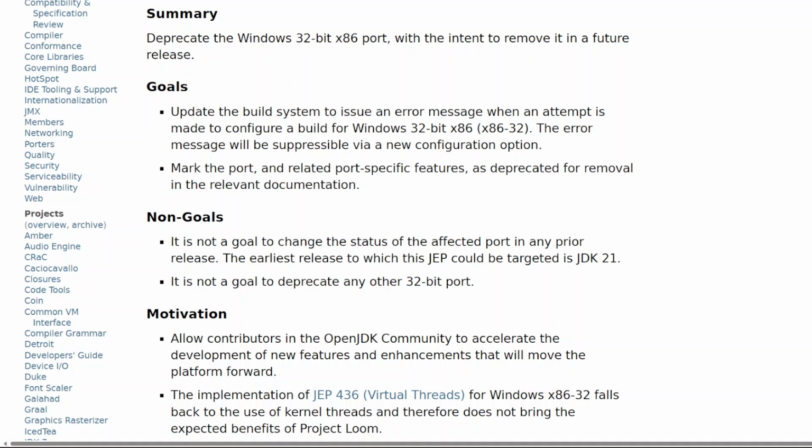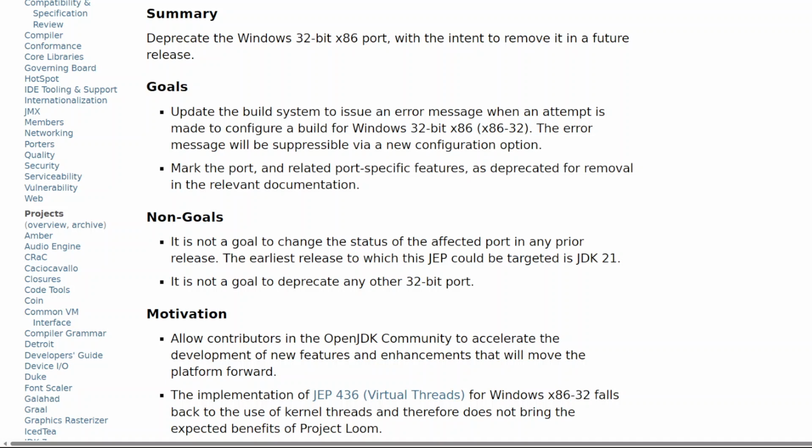Non-goals. 1. It is not a goal to change the status of the affected port in any prior release. The earliest release to which this JEP could be targeted is JDK 21. 2. It is not a goal to deprecate any other 32-bit port.